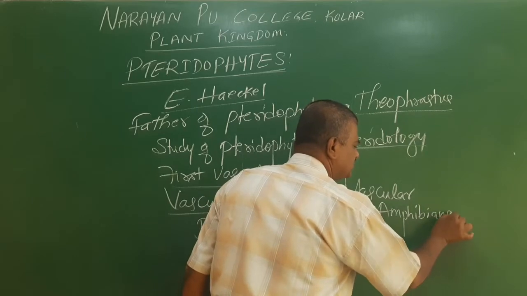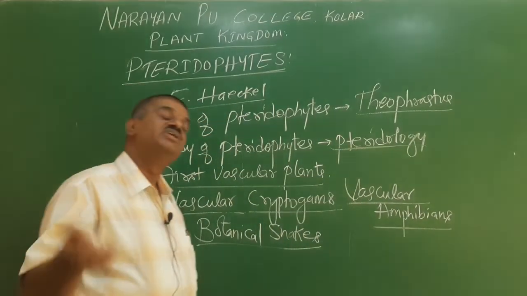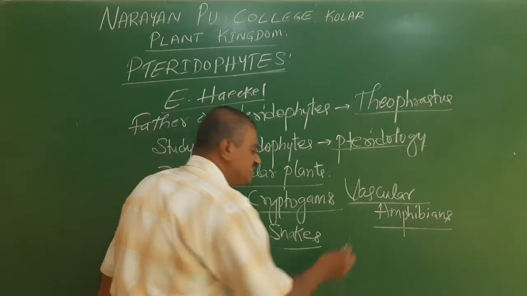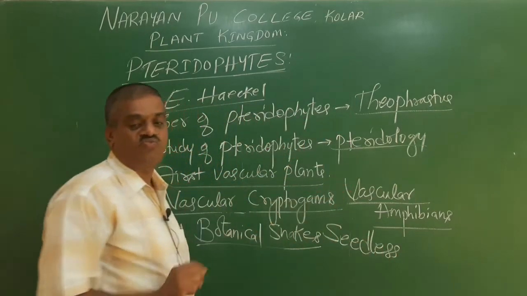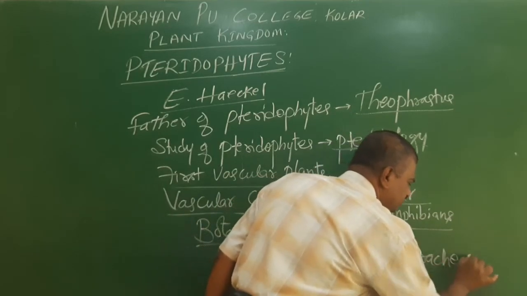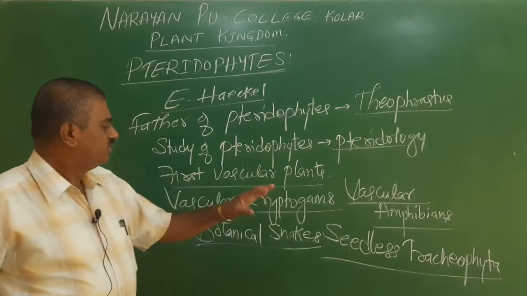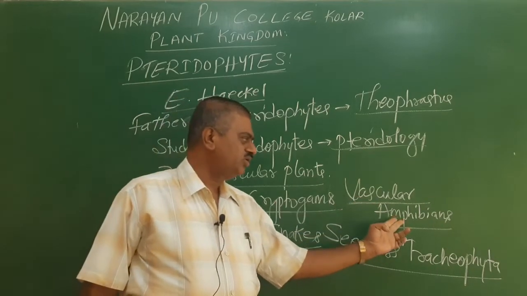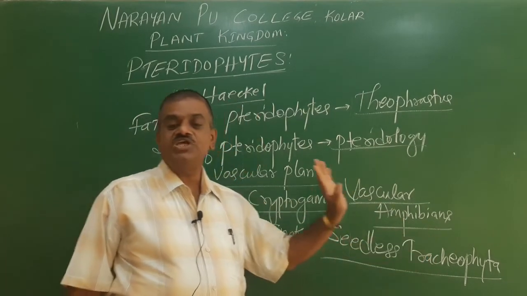They are also called seedless tracheophyta. So here they are called vascular cryptogams, botanical snakes, vascular amphibians, and seedless tracheophyta.